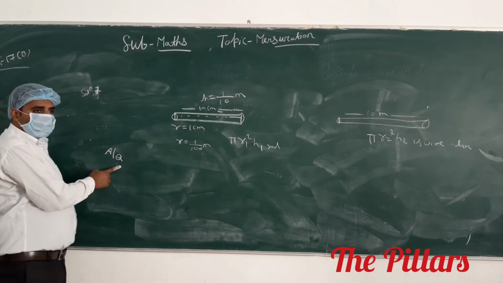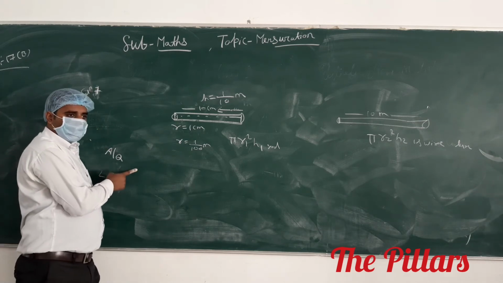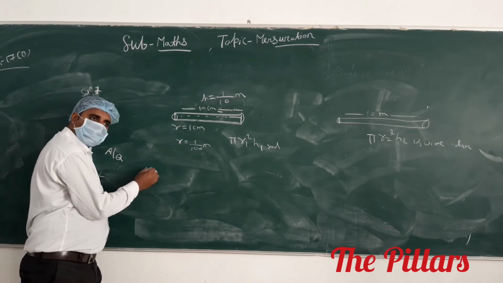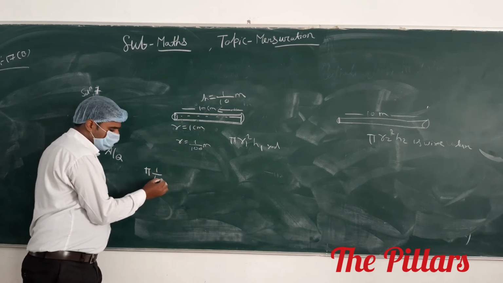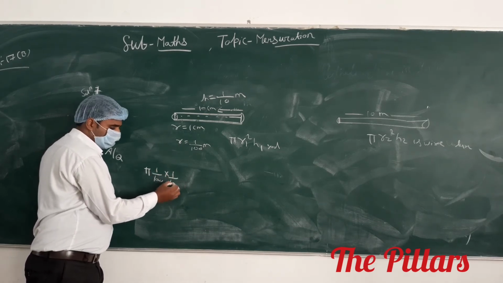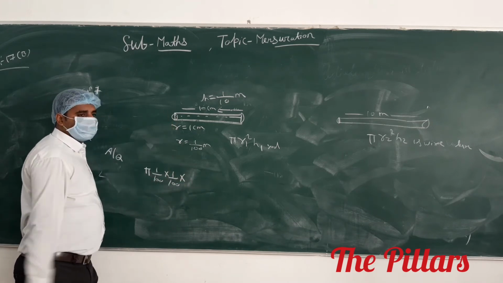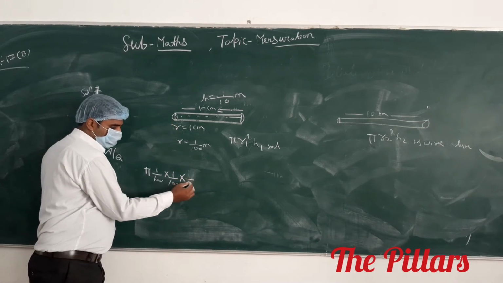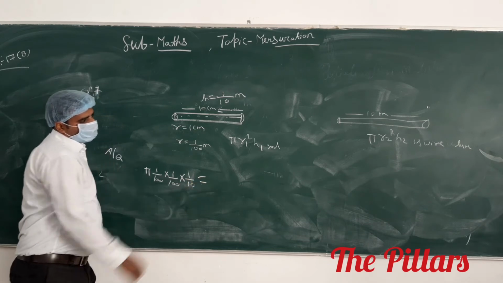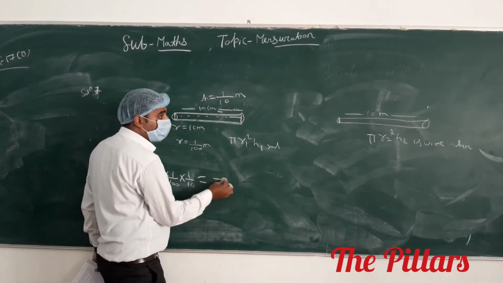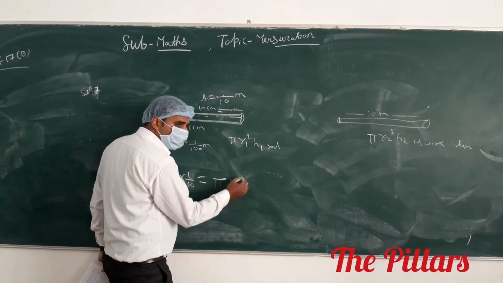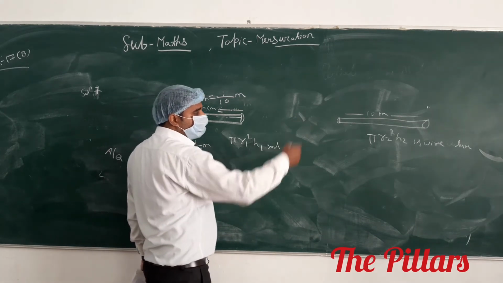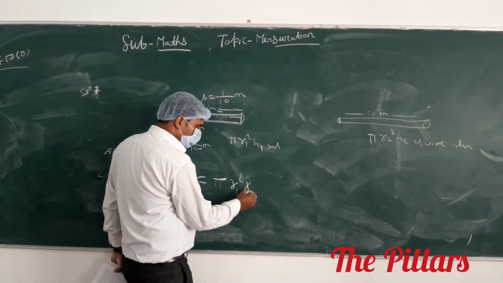According to the question, pi r1 square h equals pi r2 square h2. So pi, 1 by 100 into 1 by 100, into the value of h, 1 by 10, equals pi r2 square, which we have to calculate, into h2, 10 meter.